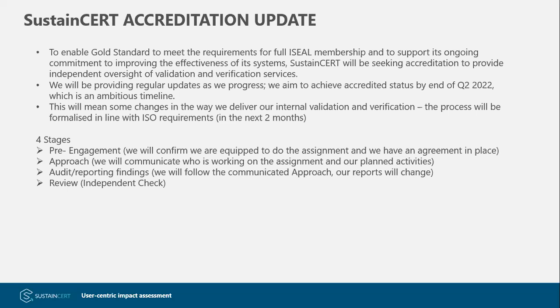What we need to do there is follow the approach that we have communicated to you. The major change that you will see is that our internal validation and verification reports will change. They're probably going to look much more like VVB reports, so that's something to look out for as well. And a fourth and final step in an ISO compliant audit is that there is an independent check that all of the previous stages have been carried out, and this check is by someone who's not part of the team involved in the original audit.